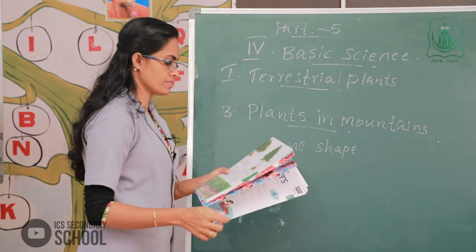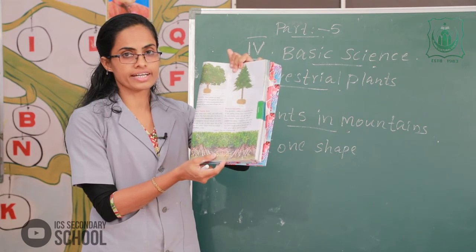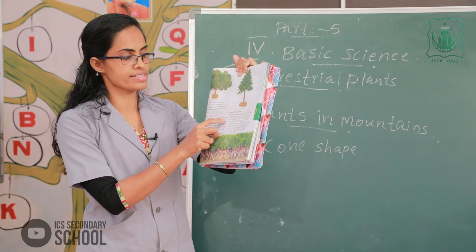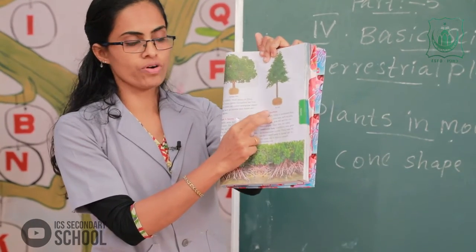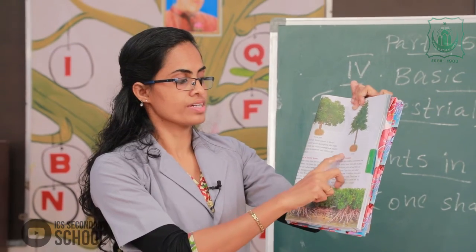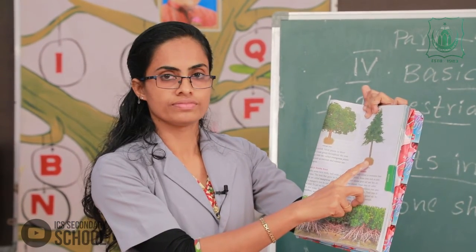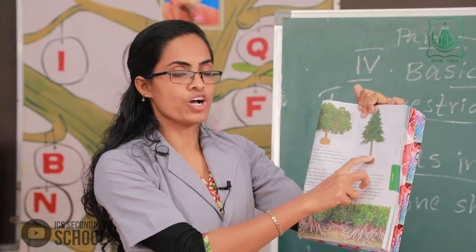Cone shape. For examples, please look at this in your textbook. Plants in mountains, fig tree. You can see fig tree, it's a cone shape.